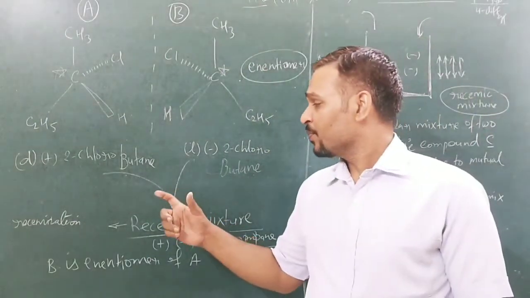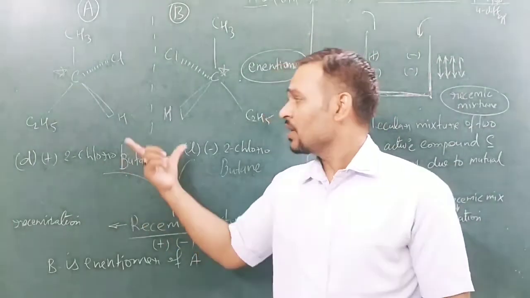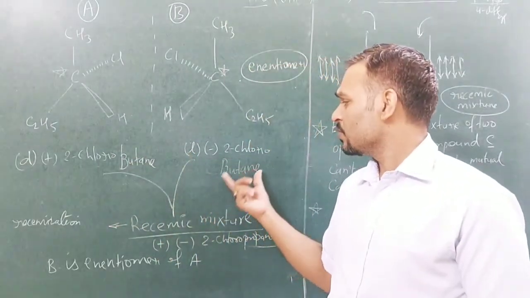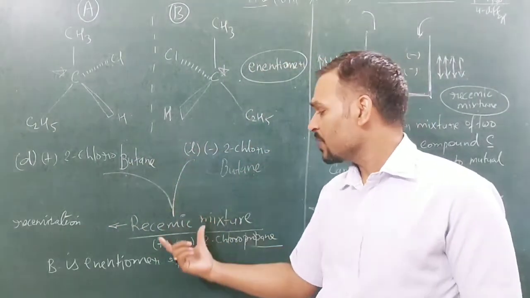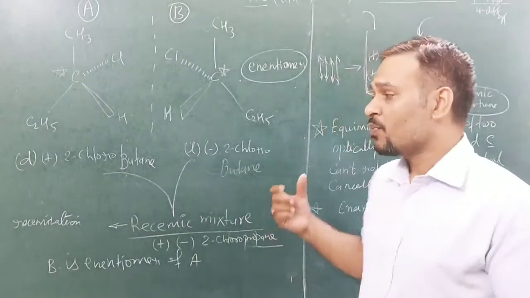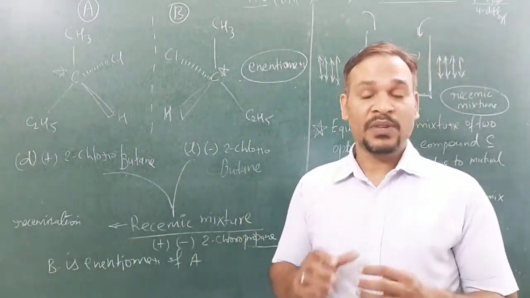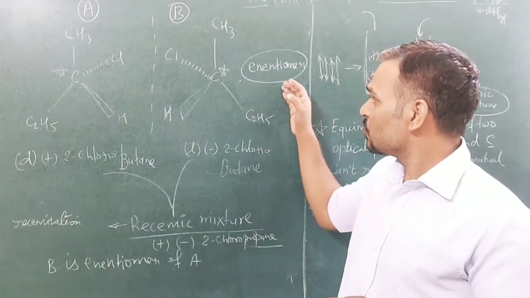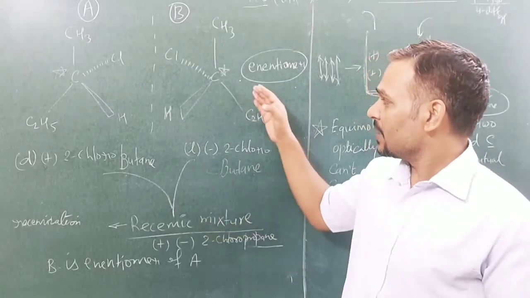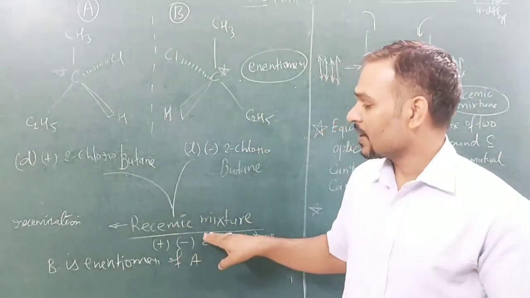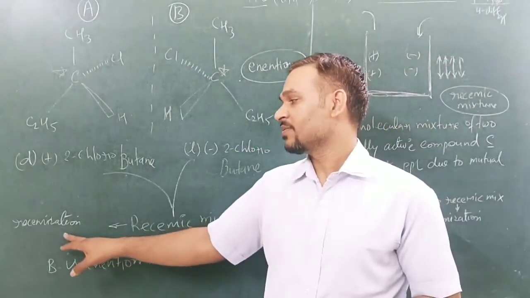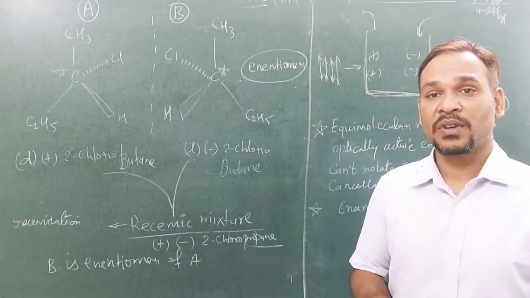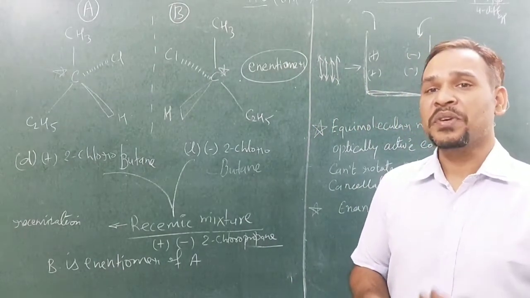Now when we mix both compounds, D plus 2-chlorobutane and L minus 2-chlorobutane, what will we get? We will get a racemic mixture. What is a racemic mixture? An optically inactive compound. This will not be optically active, right? So the conversion of enantiomer into racemic mixture is called racemization. What is racemization? The process of conversion of enantiomers into the racemic mixture.